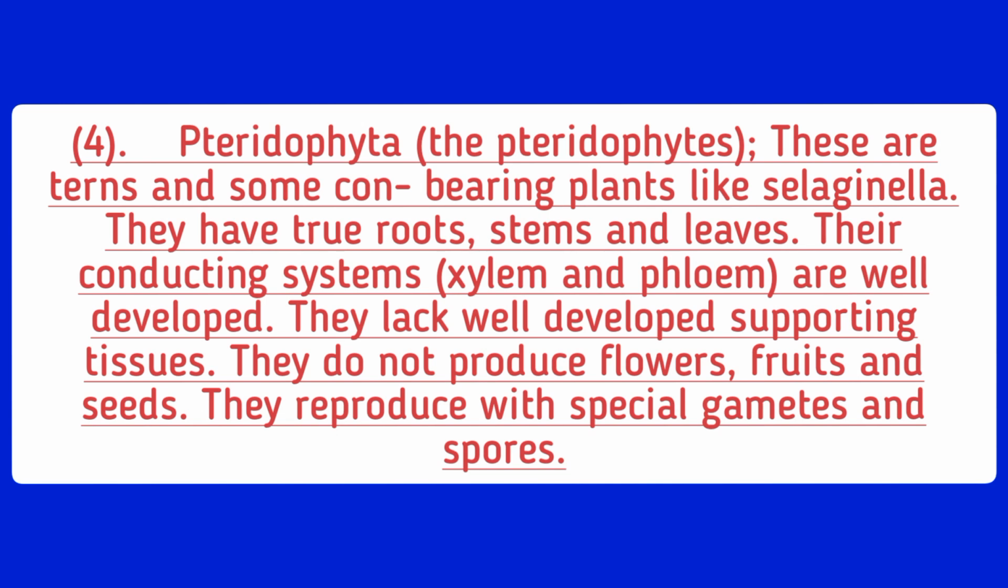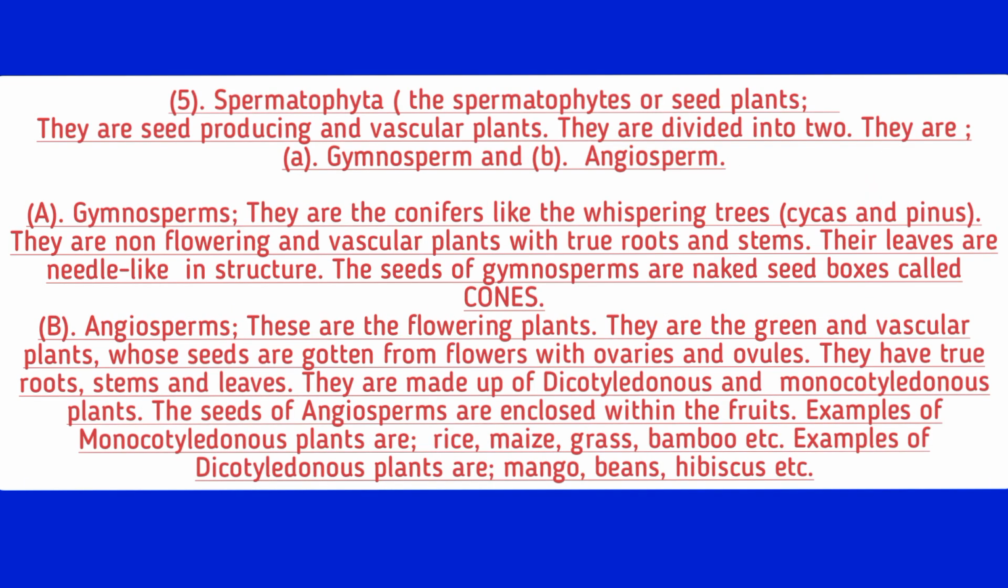You can still call it the pteridophytes. These are ferns and some club moss plants like Selaginella. They have true roots, stems and leaves. Their conducting system, which is the xylem and the phloem tissues, is well developed. They lack well developed supporting tissues. They do not produce flowers, fruits and seeds. They reproduce with special gametes and spores. So this is the Pteridophyta, the ferns and some club moss plants.